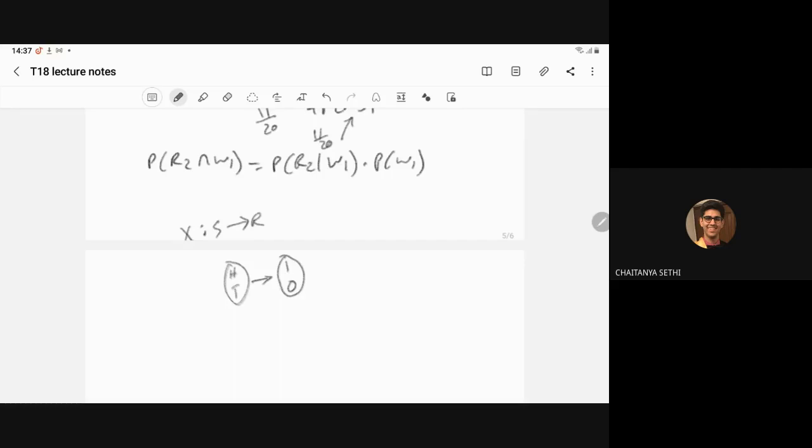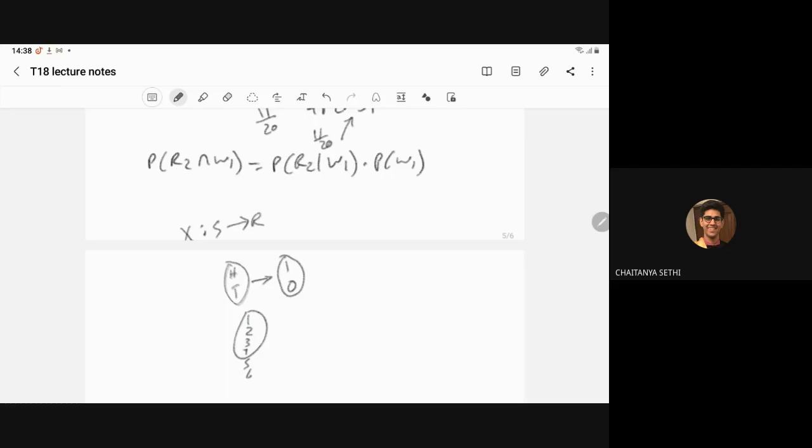So a random variable is a mapping from a sample space having numerical or non-numerical sample points to real values. So here the codomain is the real numbers, and the domain may be numerical or non-numerical. Here I have demonstrated an example of the non-numerical. Sometimes if we have numerical values, there is no need to change 1, 2, 3, 4, 5, 6.